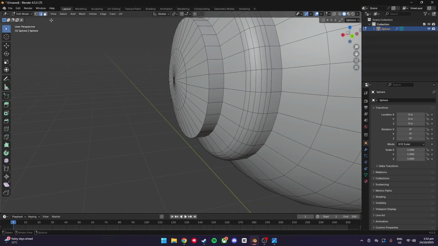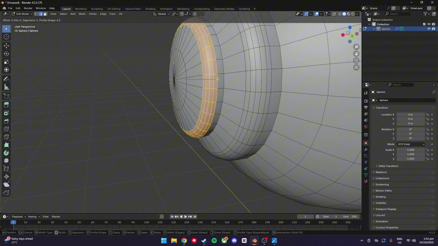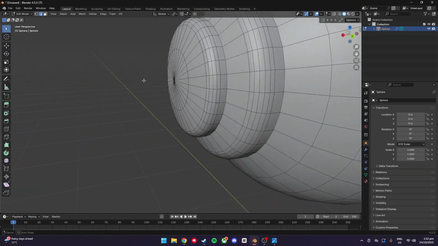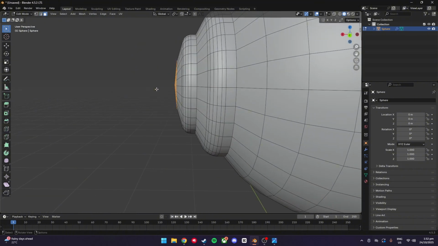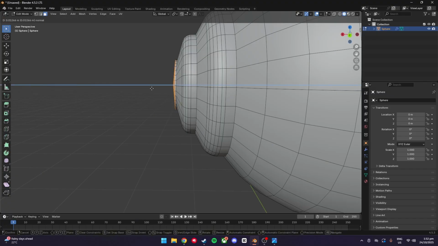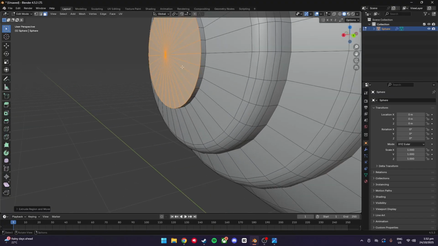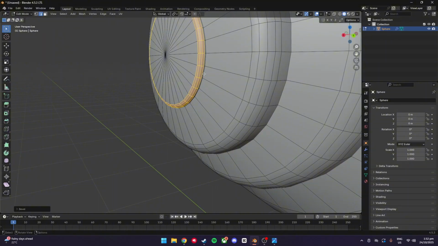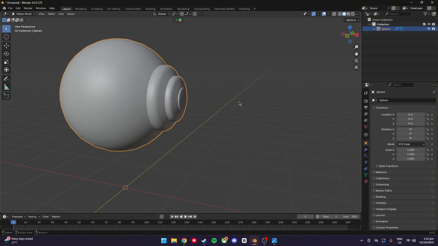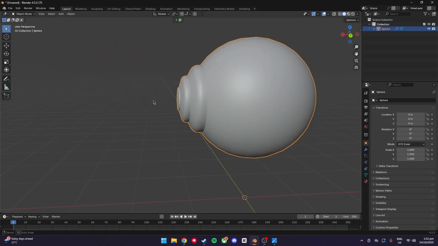And you guessed it. Same again. Edges. Alt. Control B. And that looks perfect. And then what you can always do is just grab these ones here and bring them out ever so slightly. So as you can see, that's already looking like the eye for the robot.